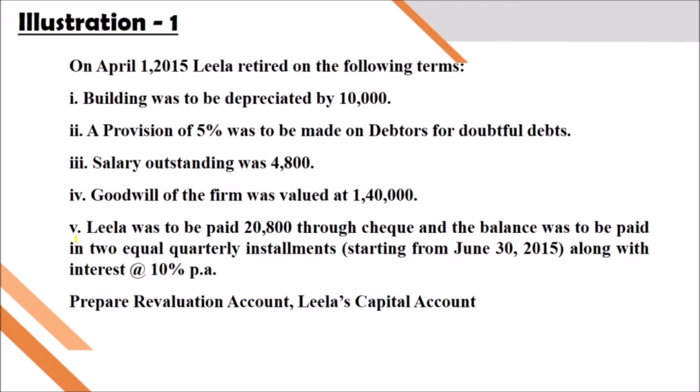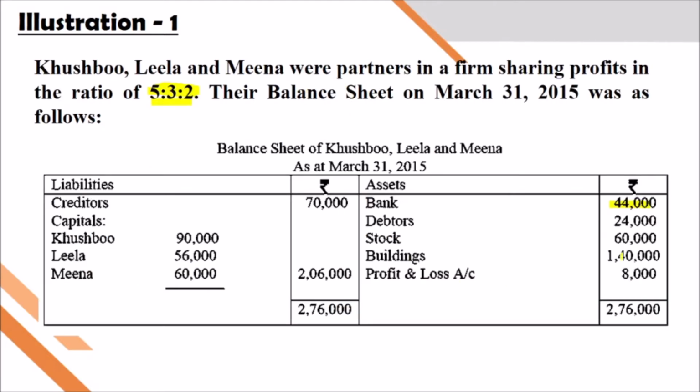Some more additional information is there. Building was to be depreciated by 10,000. So the decrease in the value of building will be debited in the revaluation account. Remember, every time we have to be very careful. After reading the adjustments, we have to find out how to adjust all these items, in which account, which side, whether it is to be added or deducted. So building depreciated is shown on the debit side of the revaluation account. Also, when we prepare the last balance sheet, at that time we will deduct that 10,000 from the original value of the building, that is 1,40,000.